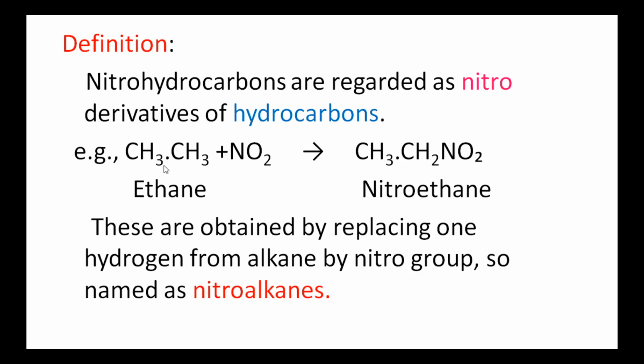For example, here I am taking the molecule ethane, whose formula is CH3-CH3. In this molecule, one of the hydrogen atoms is replaced by the nitro group. Then we will get the nitroalkane, that is nitroethane. These are known as nitrohydrocarbons. So, nitrohydrocarbons are regarded as nitro derivatives of hydrocarbons.